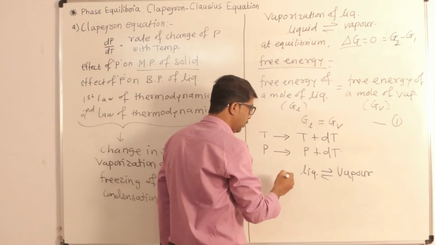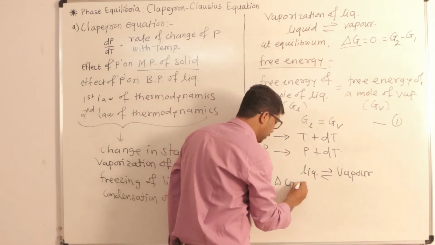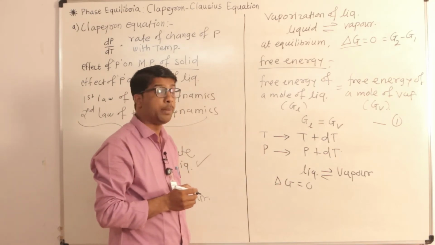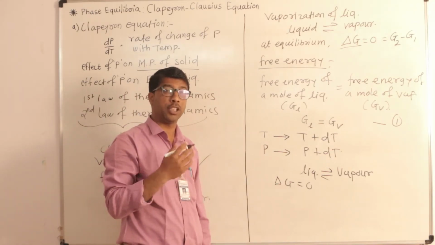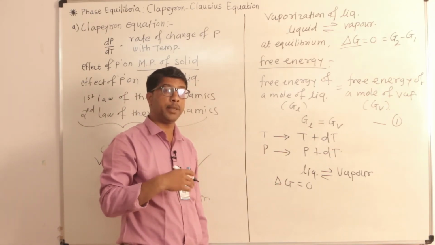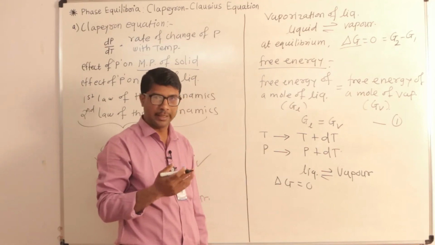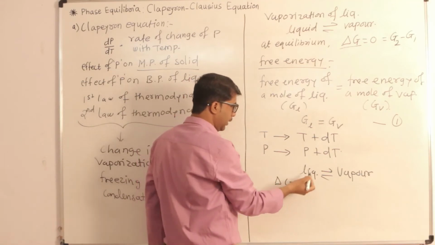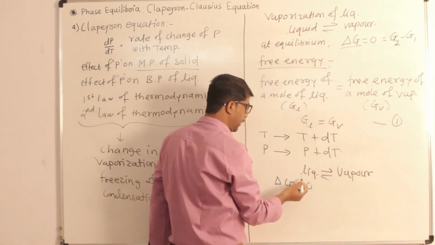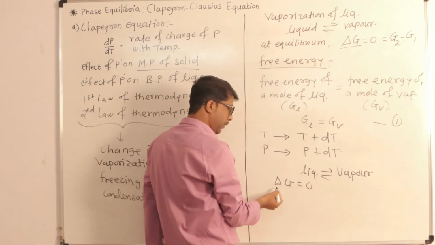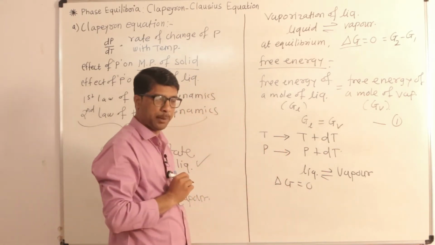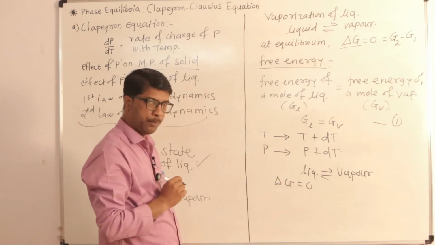At this stage, the change in Gibbs free energy is also zero, as the equilibrium is re-established, and according to thermodynamics, when the equilibrium stage is reached, the change in free energy becomes zero. Because of that, we write delta G is equal to 0.